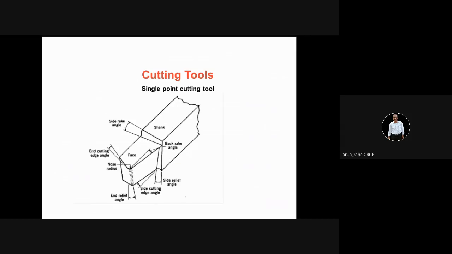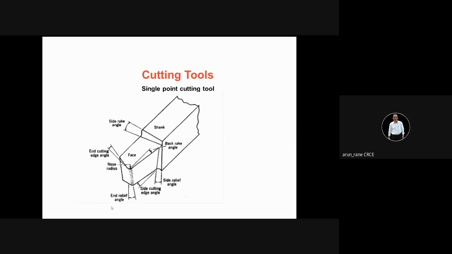A typical cutting tool will look like this. This is the shank. Altogether there are 6 angles. Remember 6 angles, and in tool nomenclature also 6 angles will be specified. Altogether there will be 6 angles: 2 angles over here on this, 2 angles on this, and 2 angles over here.